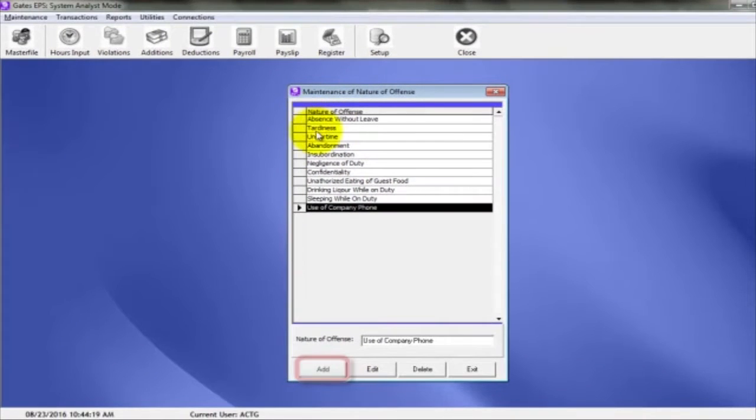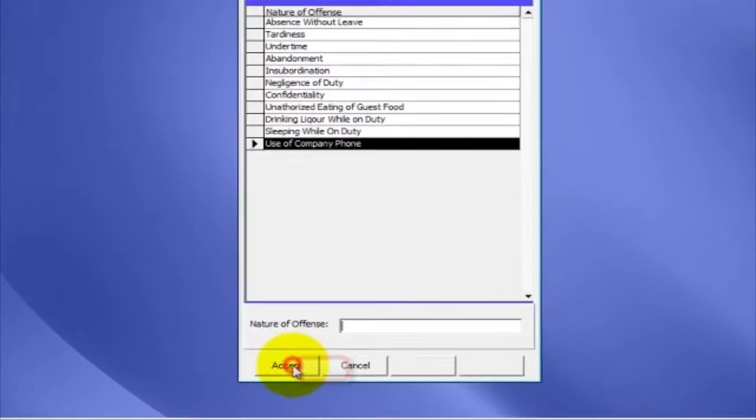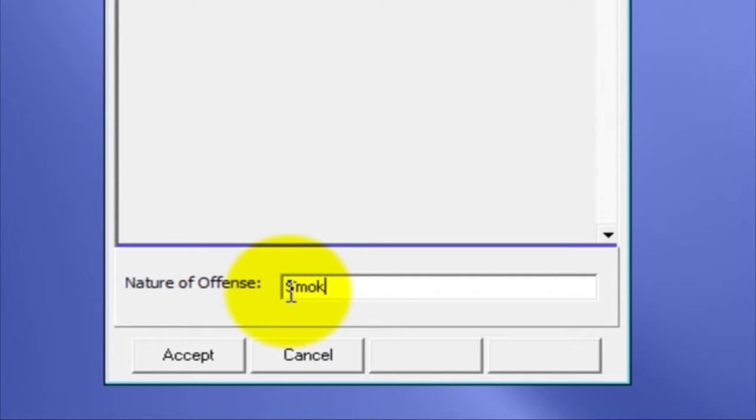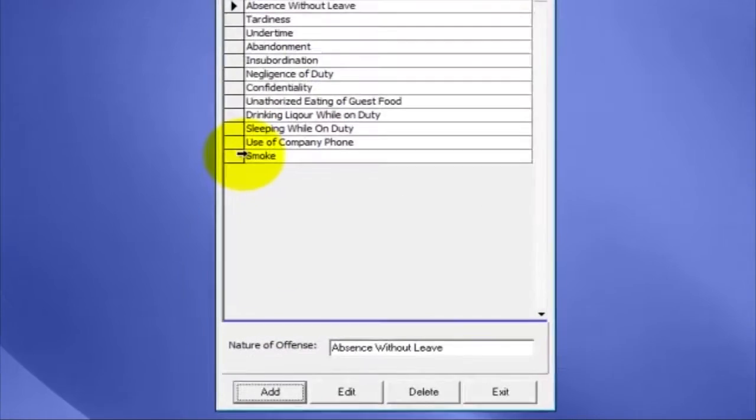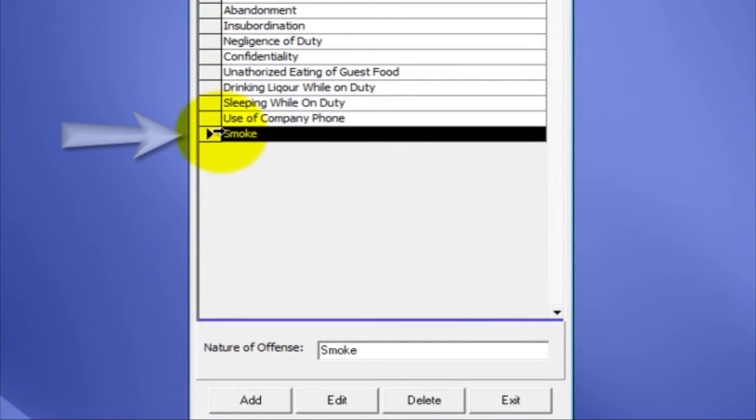To add an entry, just click a button. Then type the nature of offense that you want to add in the list. If you're already done, click Accept button to save a new record. And you will see the record added here in the list.